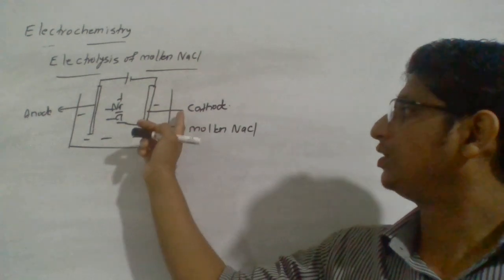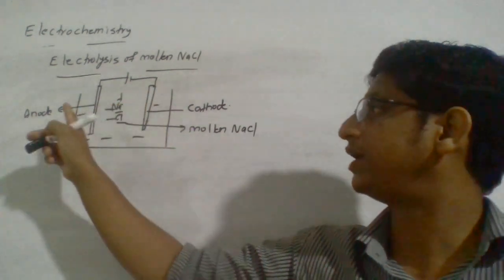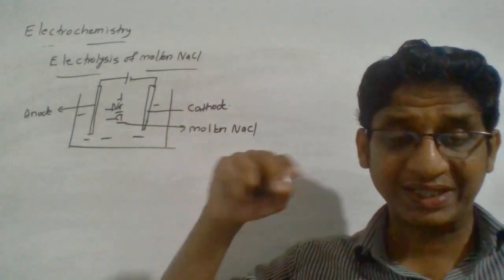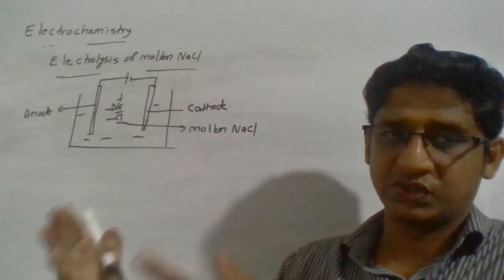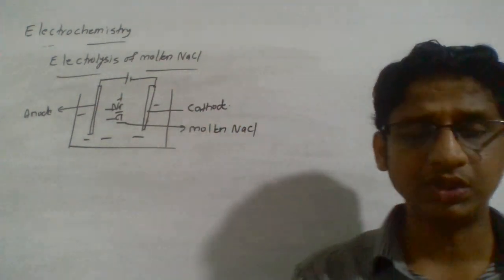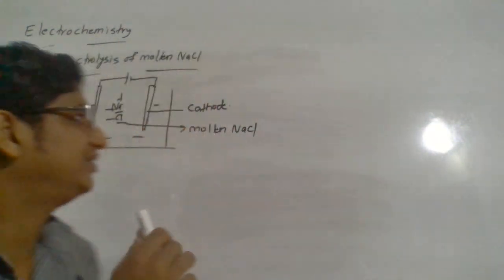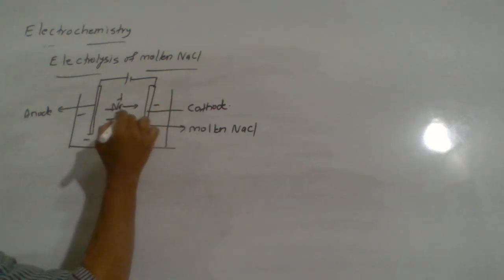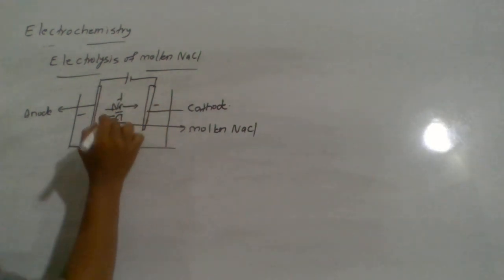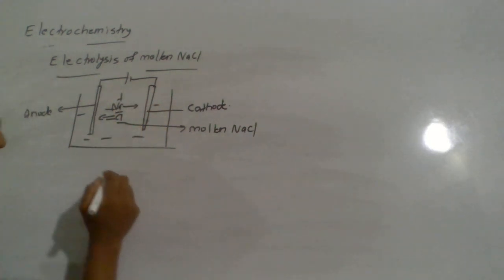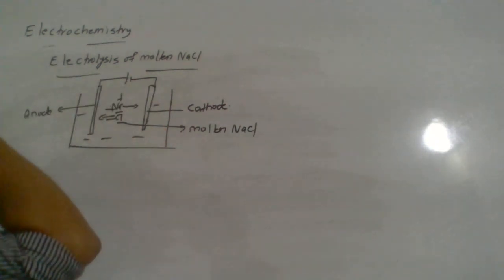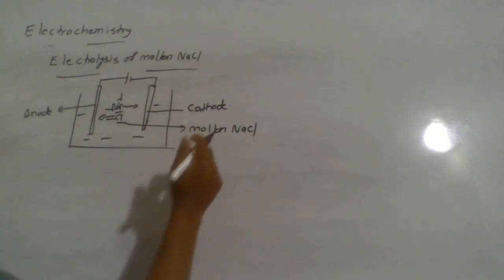Okay, now we know the cathode is negatively charged and the anode is positively charged. So cation, that's the way you can remember: cation moves to cathode, anion moves to anode. So what will happen? The sodium ion is attracted to the negative terminal and the chloride ion is attracted to the positive terminal. We know that at the cathode reduction takes place, and at the anode oxidation takes place.